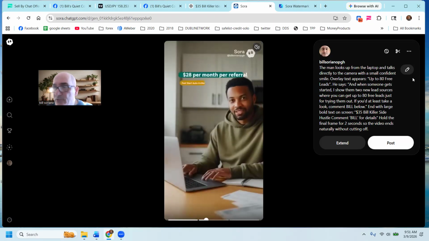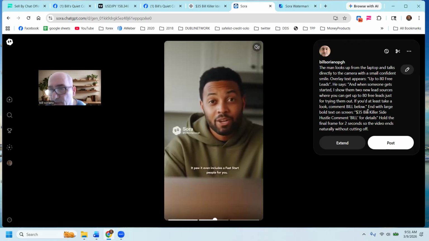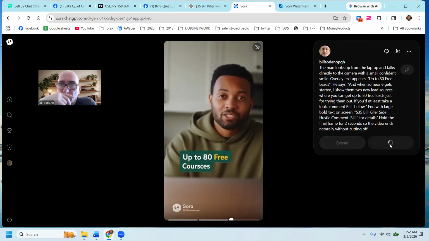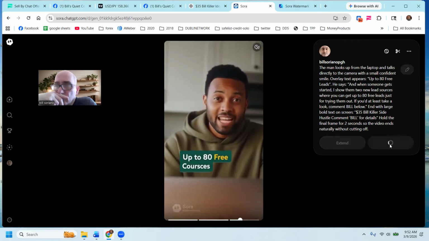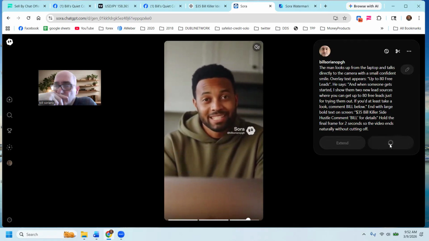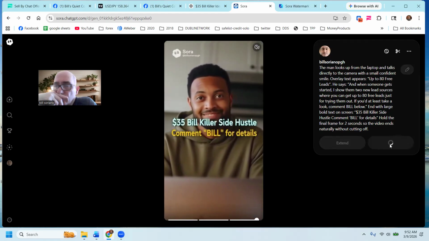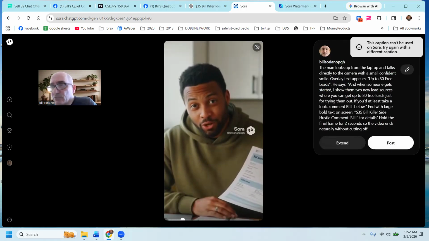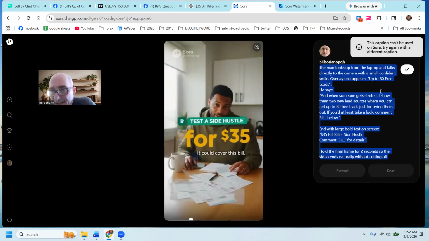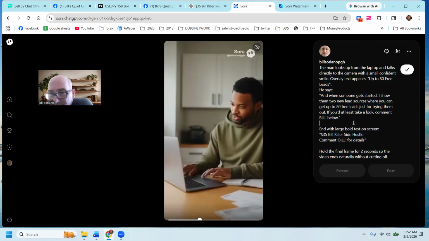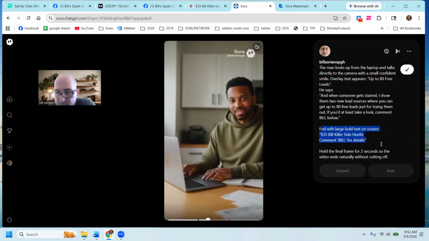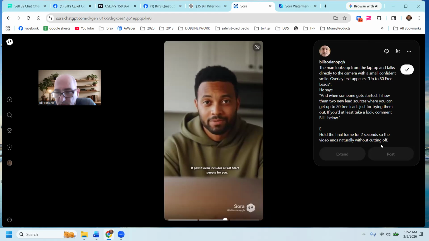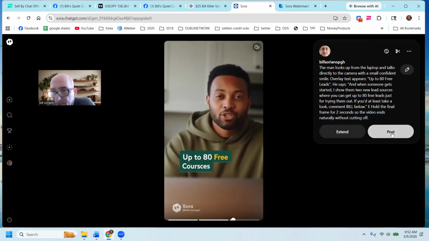I've been having trouble posting some of these because of what's in the caption here. But let's see what happens when I click post. See, it's saying that the caption can't be used on Sora. So you have to go in here and edit this, and I don't know why, but it doesn't like when you're asking people to comment below.